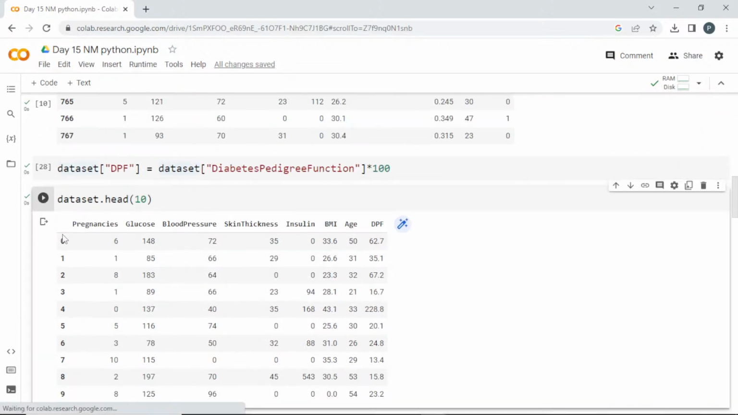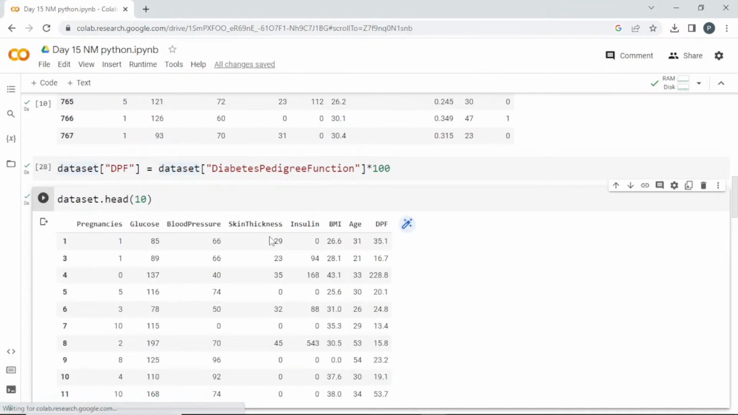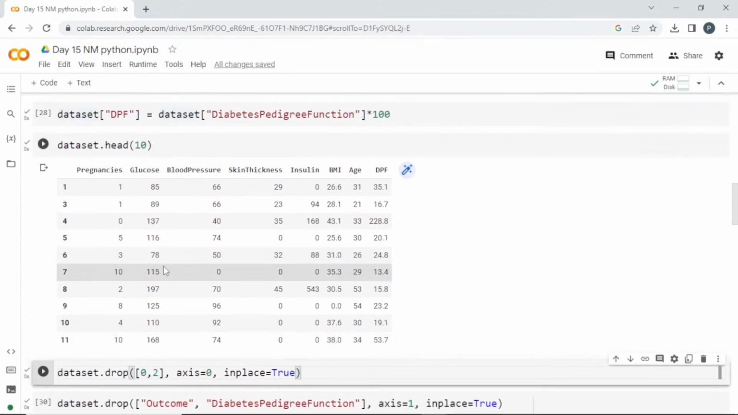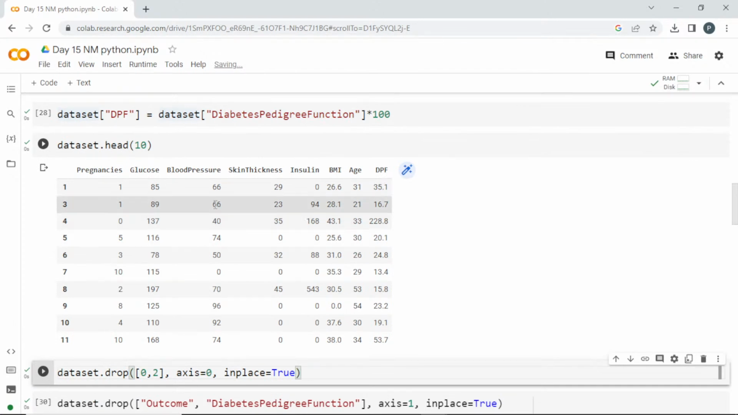Now I'll run this dataset. See here, it is having 0, 1, 2 and 3. We'll try to run this again. See here, the 0 and 2 have disappeared because I have deleted those rows. Whatever number you are mentioning will be deleted. Clear, guys?